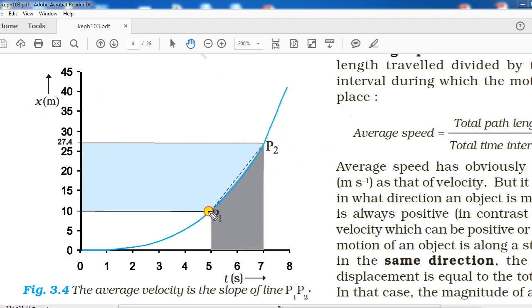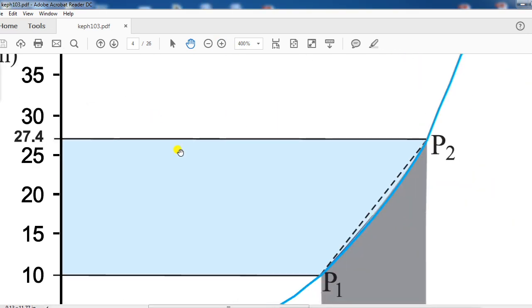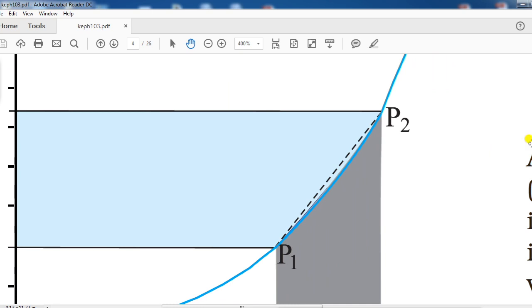We considered 2 points P1 and P2 here in the graph. Let me zoom it more for you so that you can see clearly where the 2 points are lying. One is lying here and the other is point P2.